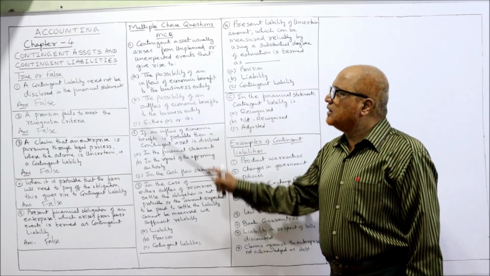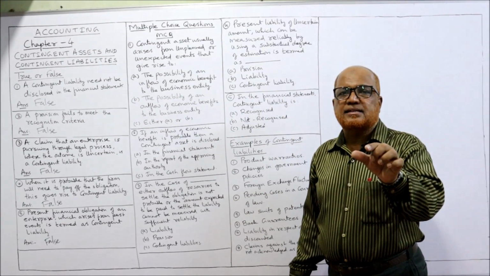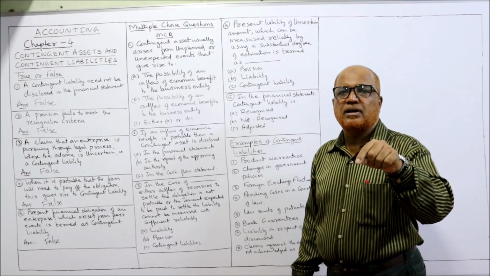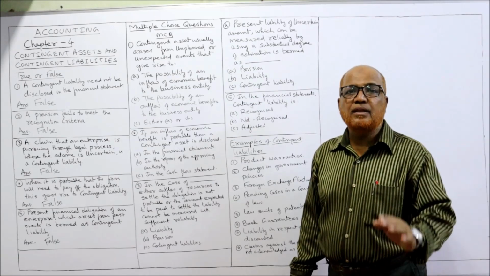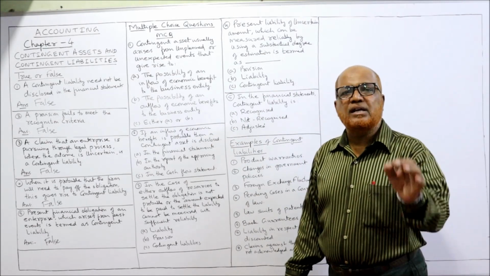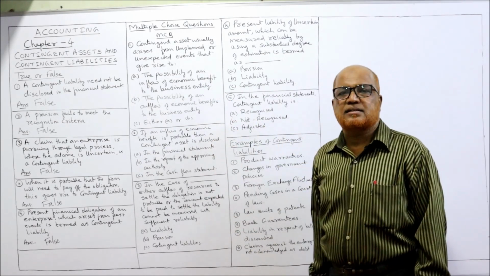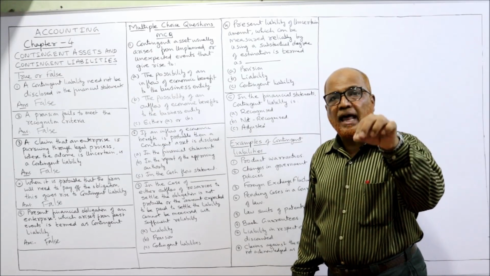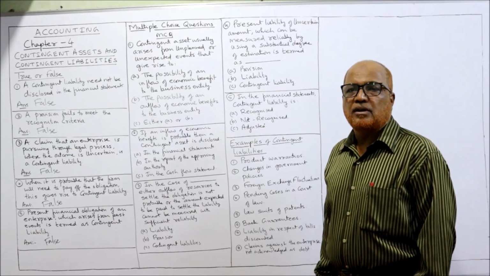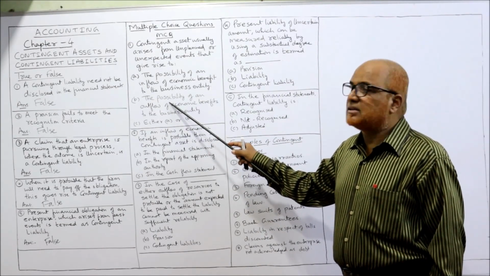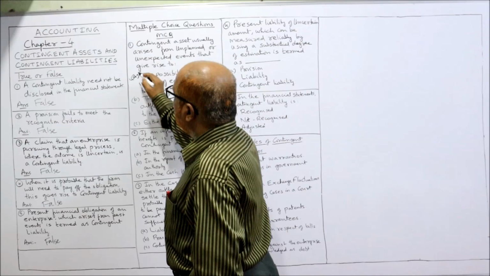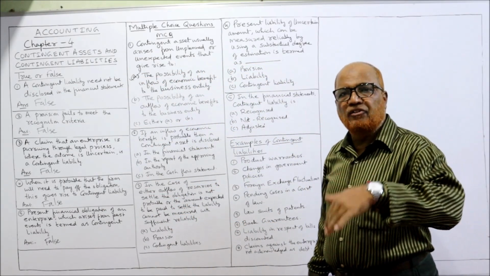See here. In a contingent asset, there is a possibility of cash inflow. There is a possibility of economic benefit in the future. So the possibility of an inflow of economic benefit is the right answer because it is a contingent asset. If it is a contingent liability, then it is an outflow. There is a possibility of an outflow of economic benefit. So this is a contingent liability and this is a contingent asset. So here the answer is A. A is the correct answer, the possibility of cash inflow.